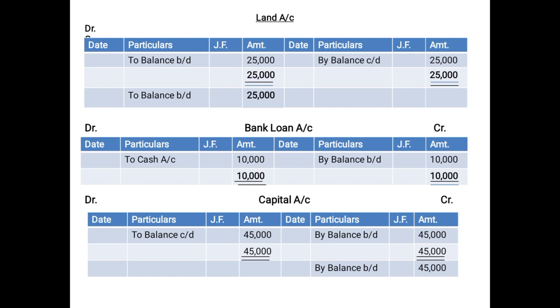Then the capital account: the credit side was 45,000 and the debit side was nothing, so we have transferred the entire amount of 45,000 on the debit side, since the debit side was the deficiency, as to balance carried down 45,000, and what we show as carried down will be brought forward on the opposite side, that is on the credit side, as by balance brought down 45,000. And don't get confused here, this 45,000 is not the amount of the total, rather it is the amount which we have shown in the carried down.